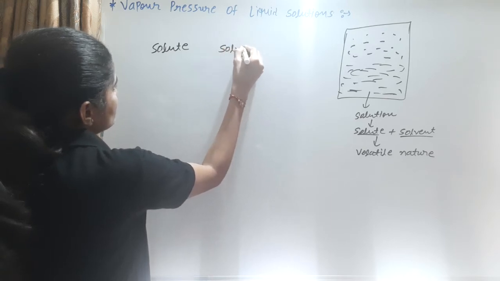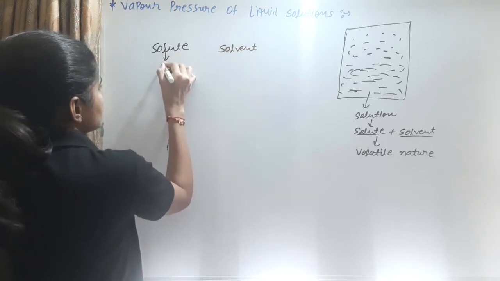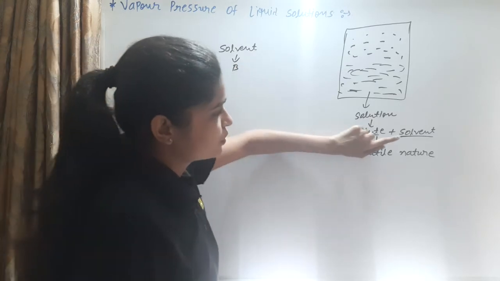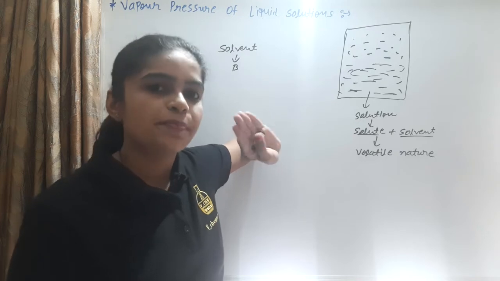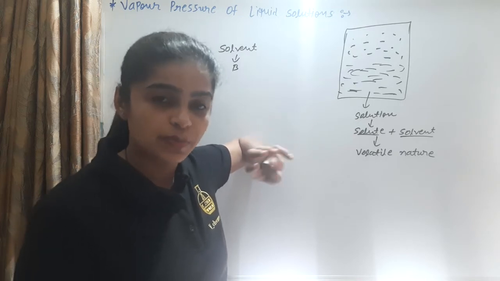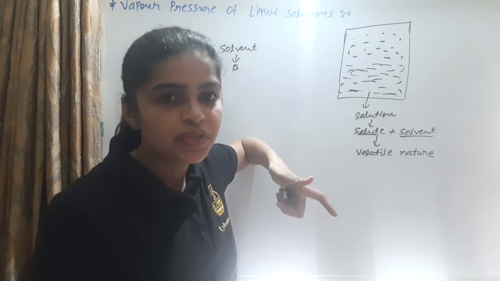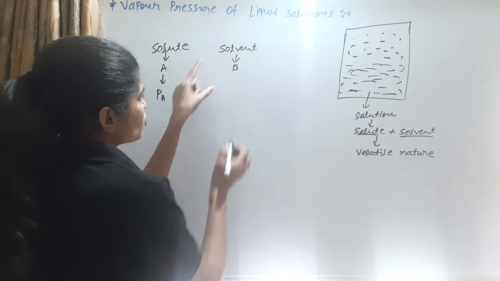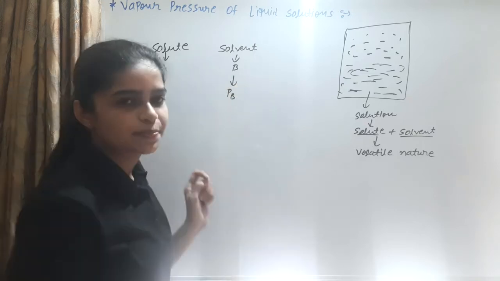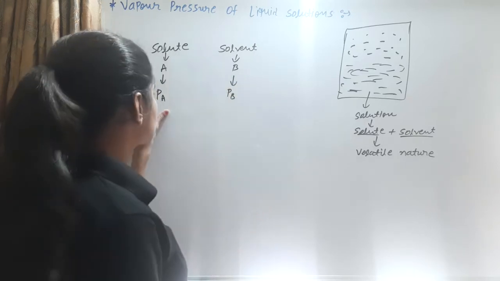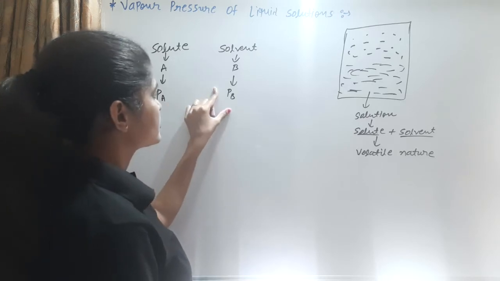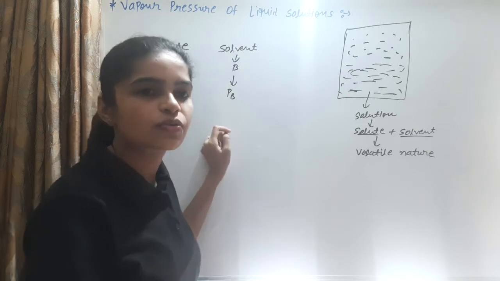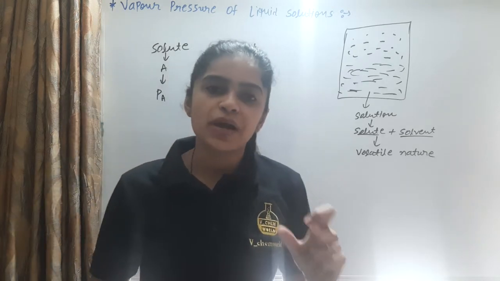Let the solute be A and the solvent be B. Both the solute and solvent produce their own pressure, because of their volatile nature. So the pressure produced by the solute is known as PA and the pressure produced by the solvent is known as PB. These are known as the partial pressure PA and partial pressure PB, the partial pressures of the solute and the solvent. Why is it called partial pressure?